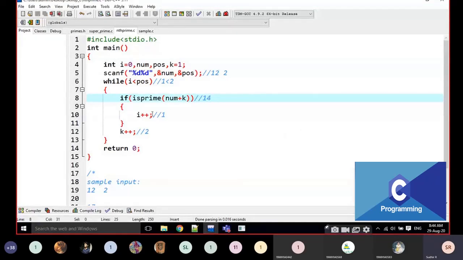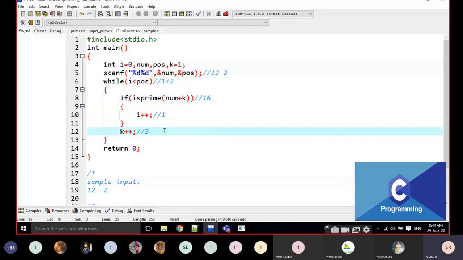And i is not incremented. i is only 1. Then k becomes 3 here. Then again it is checking that 1 is less than 2. Yes, again it is true. Then it becomes 15. Is 15 prime? No, not at all. Then k becomes 4. Then again it is checked that 1 is less than 2. Yes. Then 12 plus 4 is going to be 16. Is 16 prime? No, not at all. Then k becomes 5. Then again 1 is less than 2. Yes, again. Then 12 plus 7.